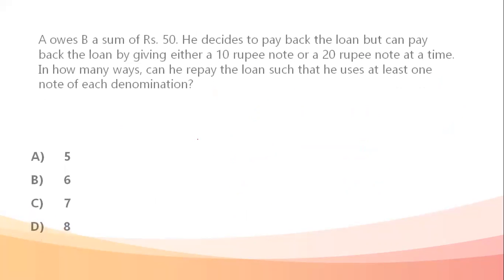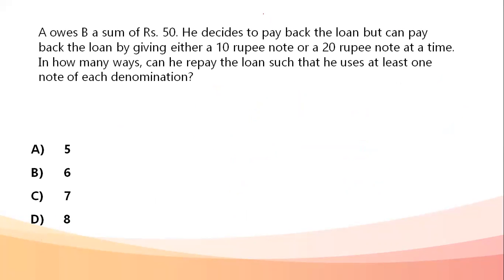Next question. A owes B a sum of rupees 50. He decides to pay back the loan but can pay back the loan by giving either a 10 rupee note or a 20 rupee note at a time. In how many ways can he pay the loan such that he uses at least one note of each denomination? Okay, so 50 rupees have to be given. We are going to form the different ways in which it is possible to give out the money.